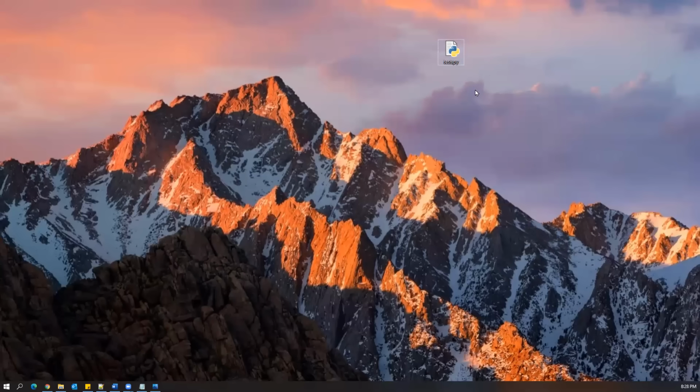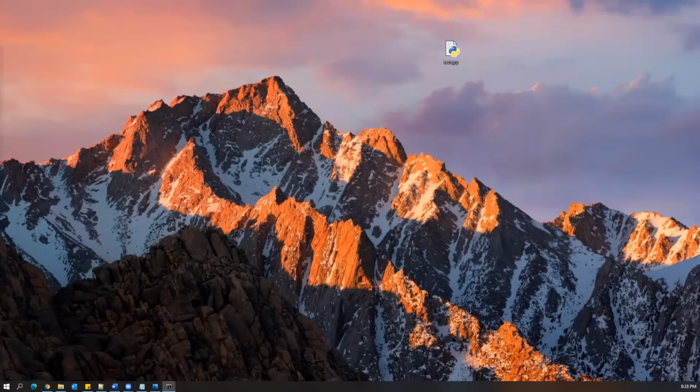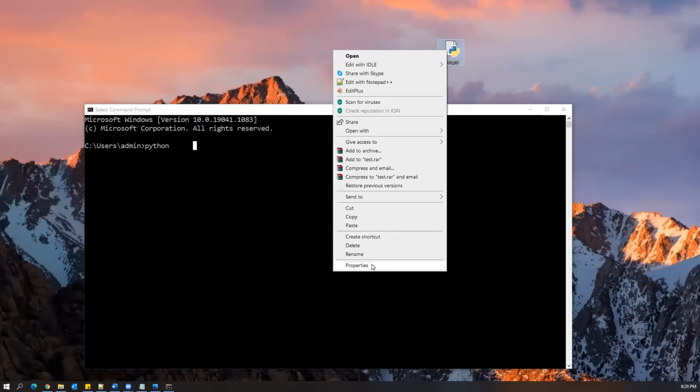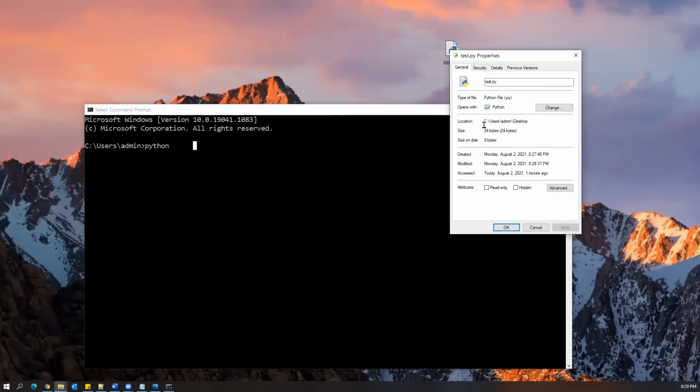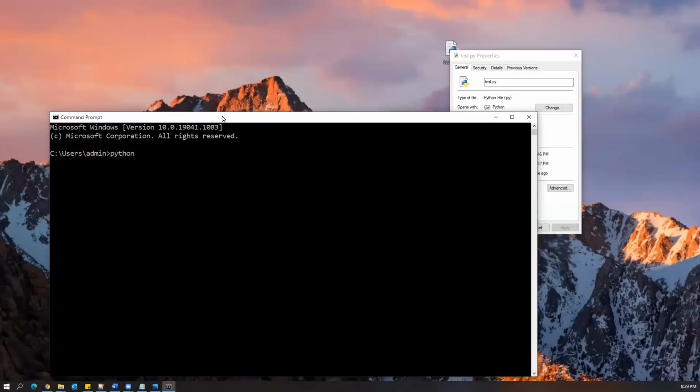Now I want to run my program through this file. How can we do that? Again, go to the command prompt, and here you say python. Here we need to specify the test.py file, so what is the location of the file? You can go to the properties, which will show you the location. Get this location and paste it over here. If it's not able to paste, just open the command prompt one more time.